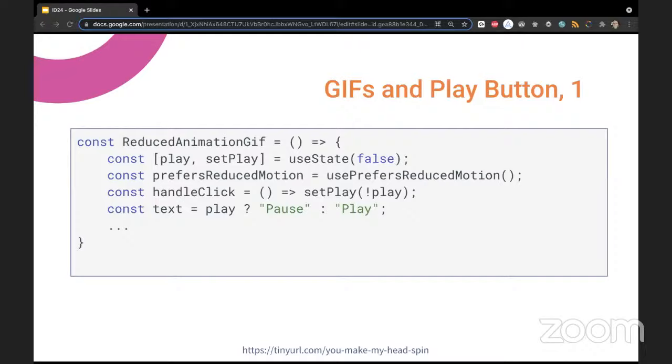What I'm using here is the usePrefersReducedMotion hook, which is copied from Josh Comeau's article about prefers reduced motion. I've linked that in the slides; at the end there is a references section with a link to that article. If you're interested, go check it.